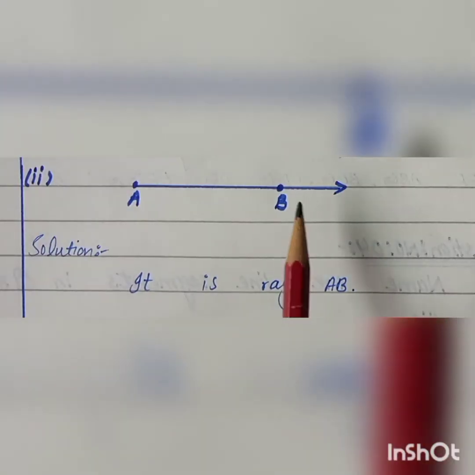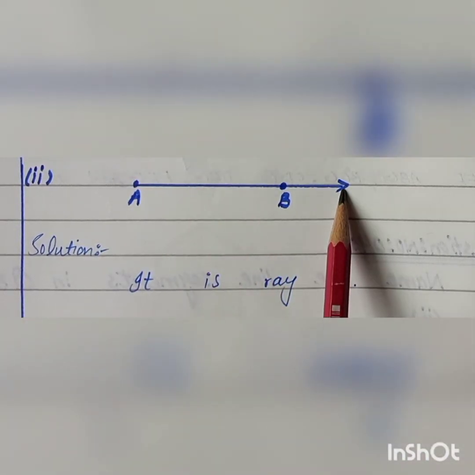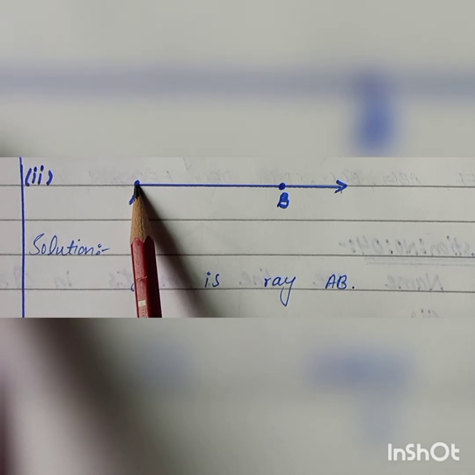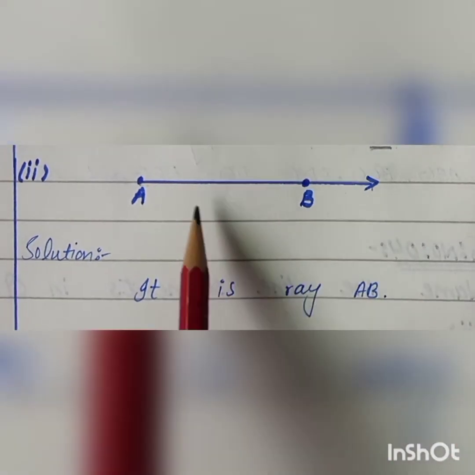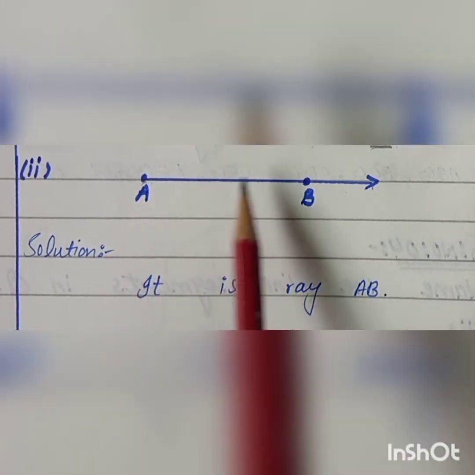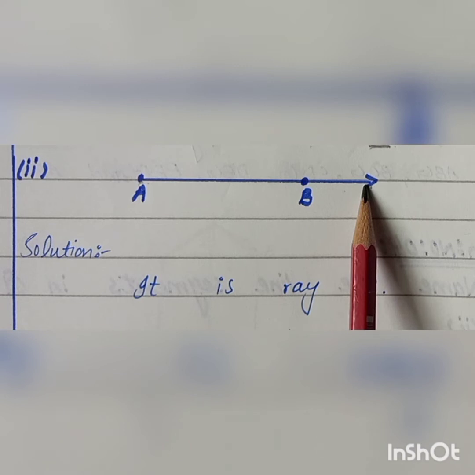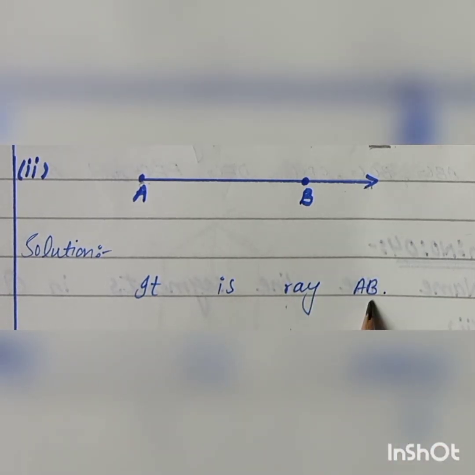Second part is, students, you can see here this end is not fixed, it's infinite, and this end is fixed at point A. So this representation is of the ray, where it starts from a definite source and extends to infinity on the other side. So it is a ray, and next mention here the name of the ray, AB.